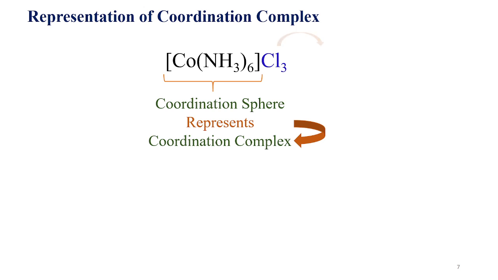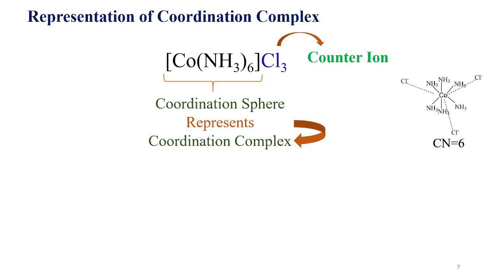The outside ions present, here three chloride ions, are called counter ions. The role of the counter ion is to balance the charge on the coordination sphere. In this particular example, cobalt is present in the +3 oxidation state, so the coordination sphere will have a +3 charge on it. Just to balance the +3 charge, there will be 3 chloride ions. We all know chloride ions have a negative charge. So the function of the counter ion is just to balance the charge on the coordination sphere. This is how we represent the coordination complex.